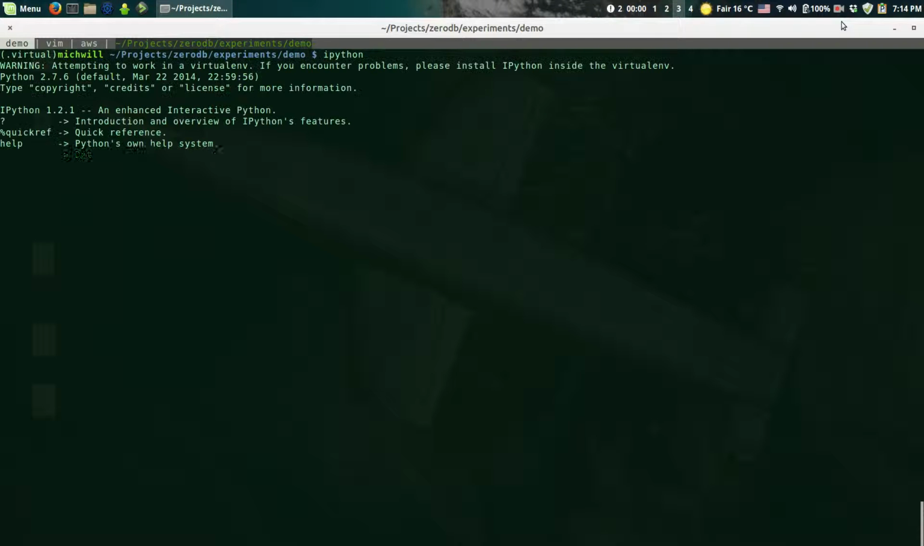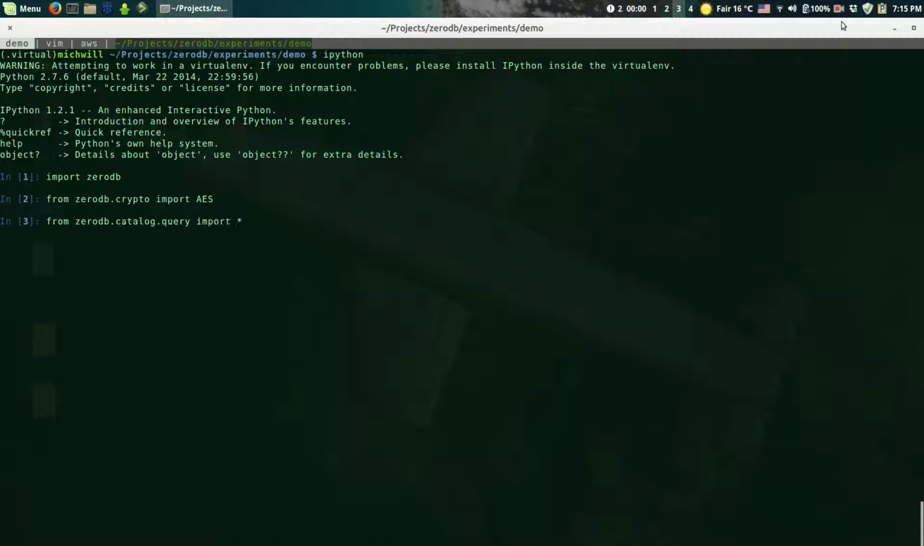I will do that from Python terminal. And I'll import ZeroDB. I need to import AES cipher. I will use AES encryption for today's demo. And I will want to do some queries, and I will need to use my employee model.